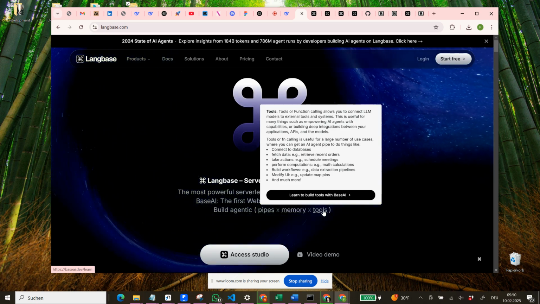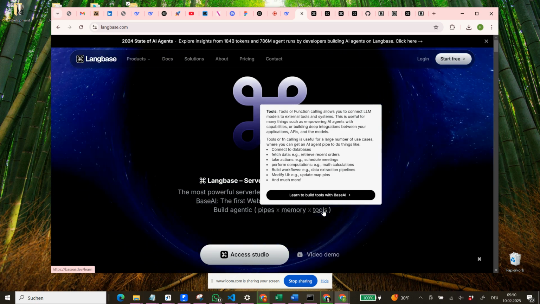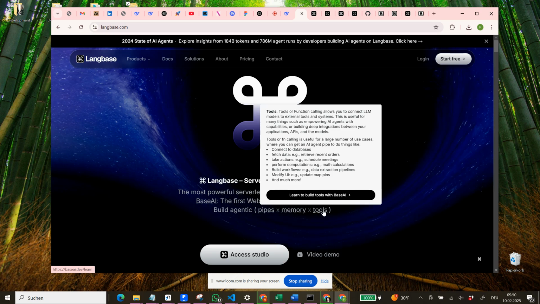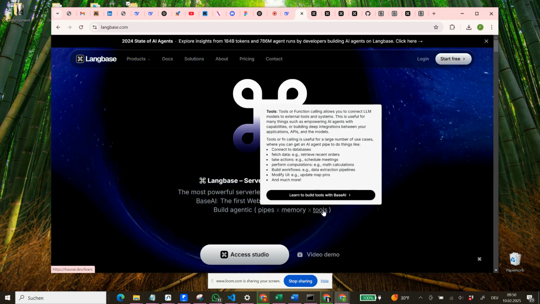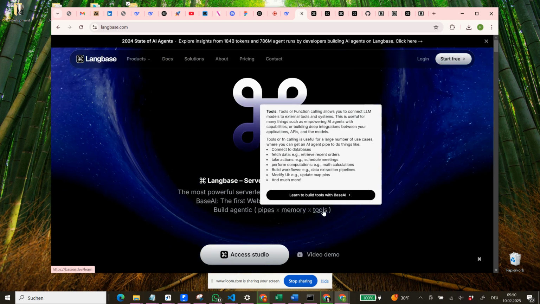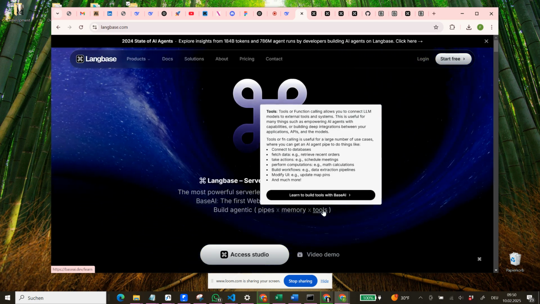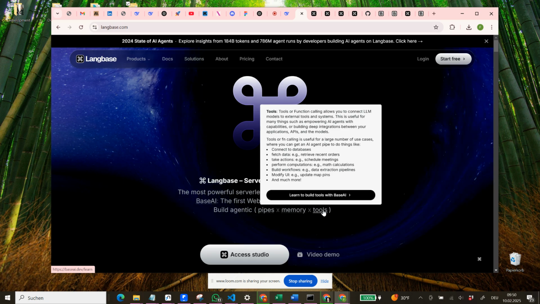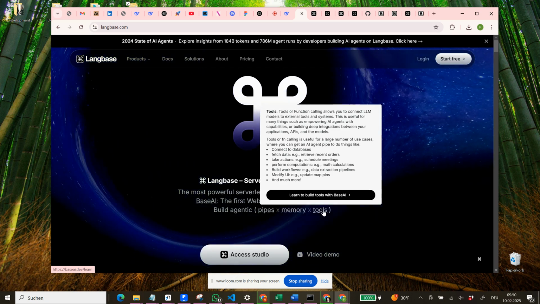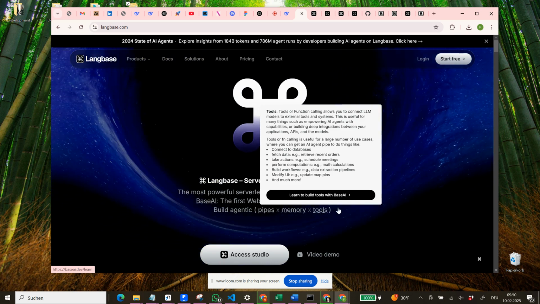It's useful for a large number of use cases where you can get an AI agent pipe to connect to databases, fetch data, and take actions. So for example, schedule meetings, perform computations, build workflows, modify UI, and much more. I think this will be especially helpful when we build more and more AI agents with this framework and also with other frameworks.